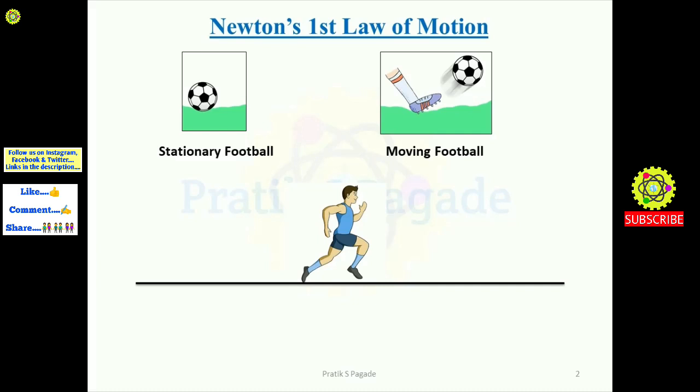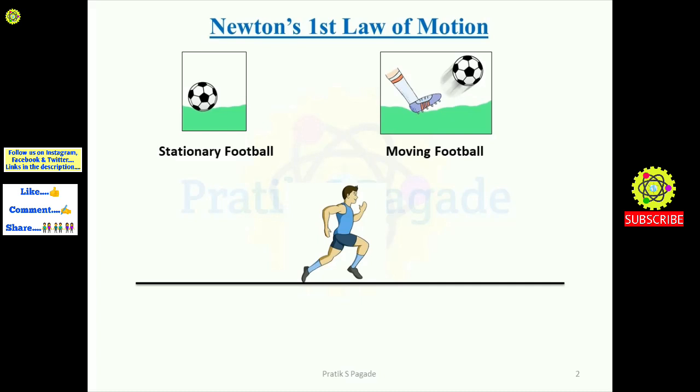We need to slow down our uniform speed, and after that only we can come to the rest position, that is, the stationary position. That is, we need to apply some force on ourselves to stop ourselves while running.